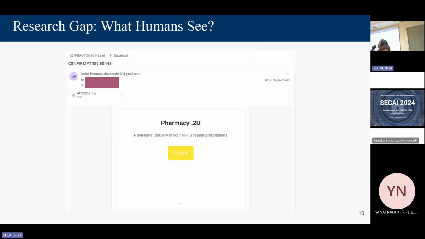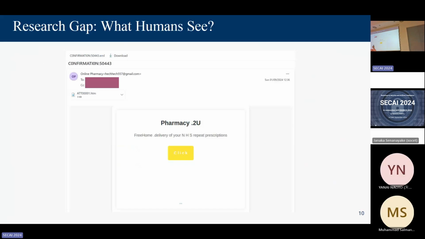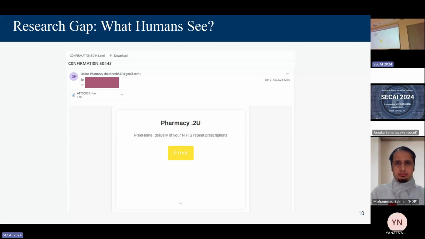And third, in case of cyber attacks like phishing, we have what we call an active adversary. It's constantly trying to find ways to fool detection algorithms. For example, this is an email that my supervisor got a couple weeks ago. For those who don't know, the NHS is the National Health Service, the primary healthcare provider in the UK. Now, when you see the email and open it, this is what you see.